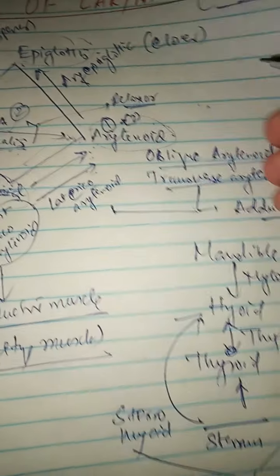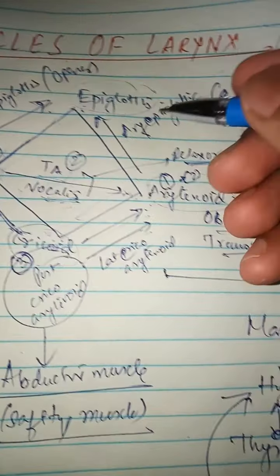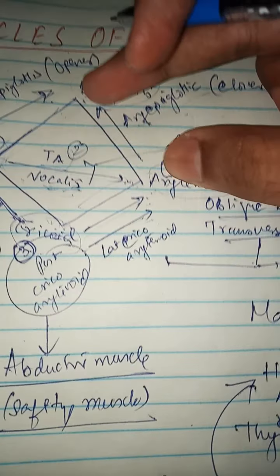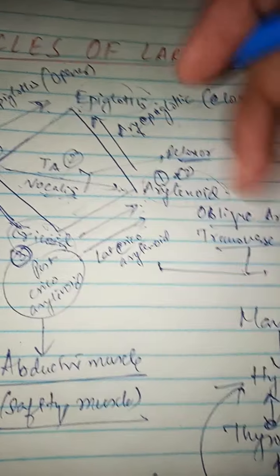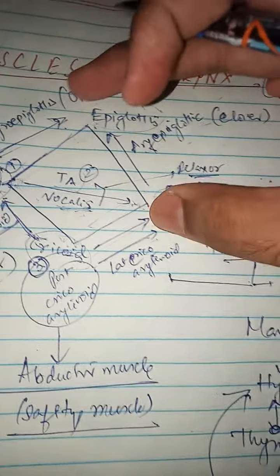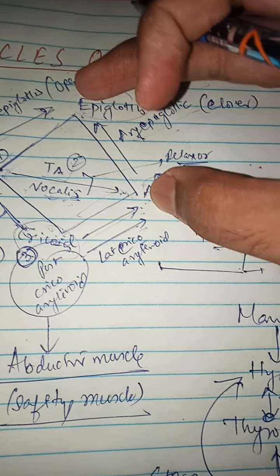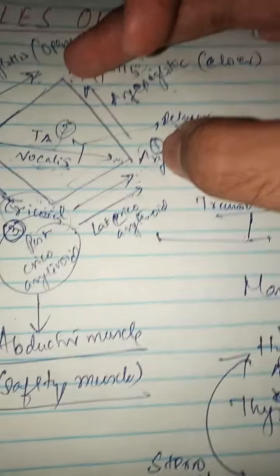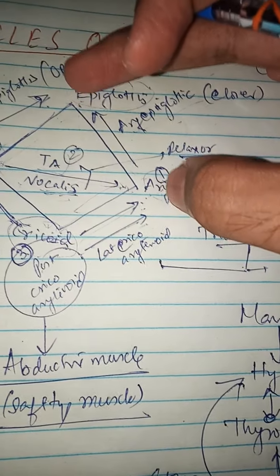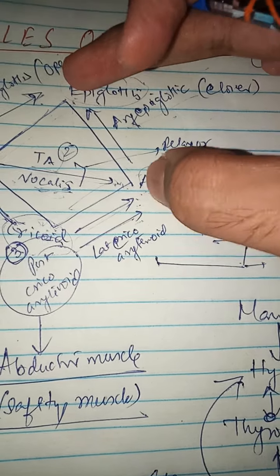Okay, now which muscle does which action? Aryepiglottic: this is the inlet of the larynx, from the arytenoid to the epiglottis. If you could not understand what the inlet of the larynx is, please see my larynx anatomy video.